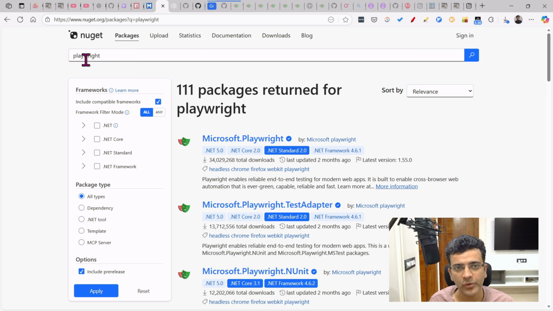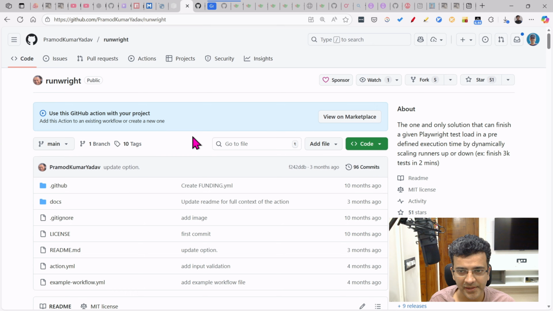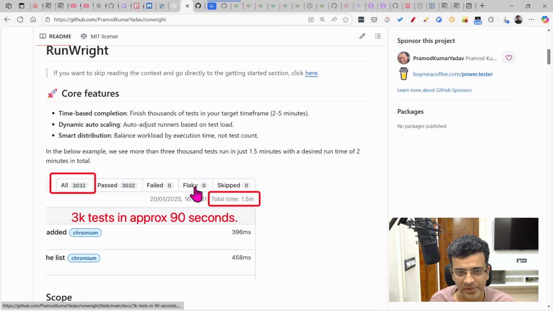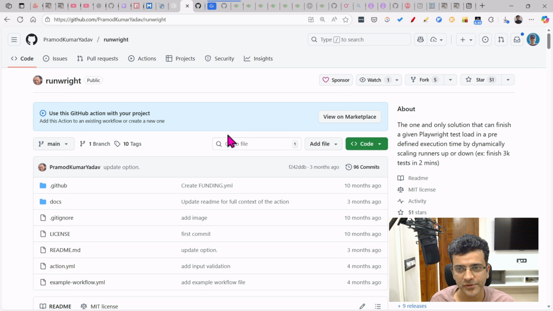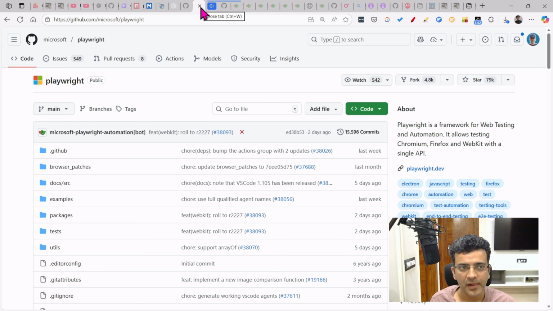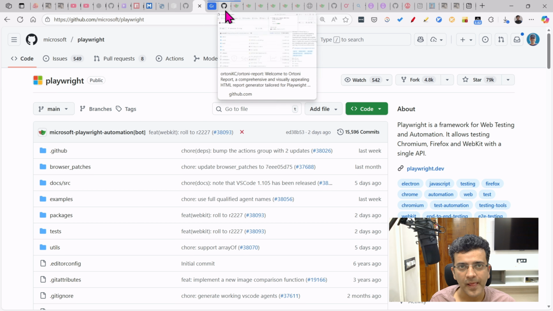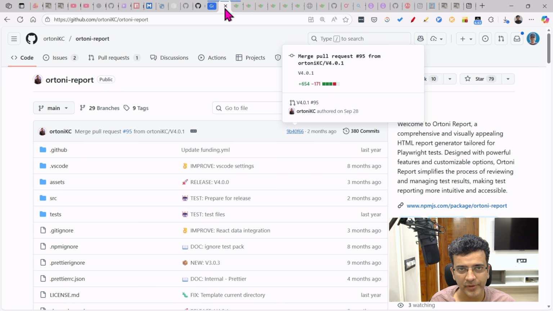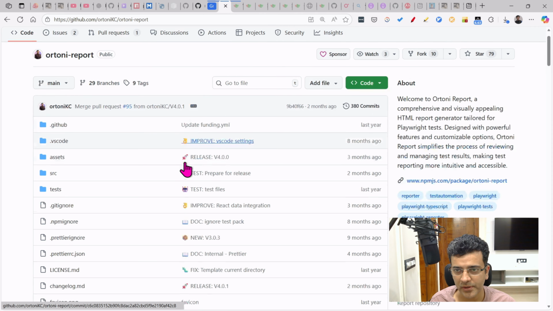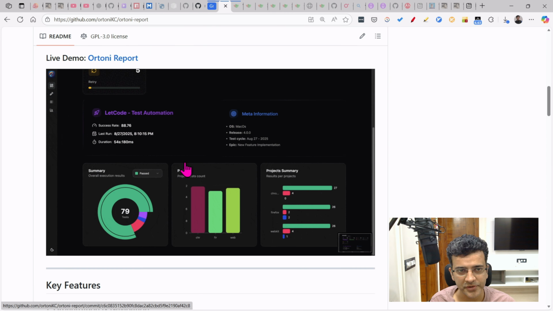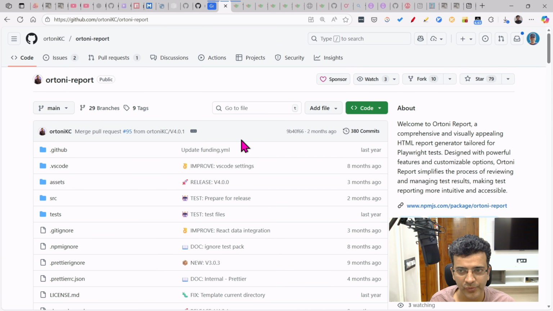So this was the tool I was talking about, which Pramod has created, which can do the sharding in such a way that you can reduce the time. It uses the parallelism in a proper way. So this is also created for TypeScript. Similarly, there are other tools like Automation report and all. And also, if I go on the official website, this is Automation report. This is created by Kaushik, I think. So if you want to use this also, you should have this npm package.